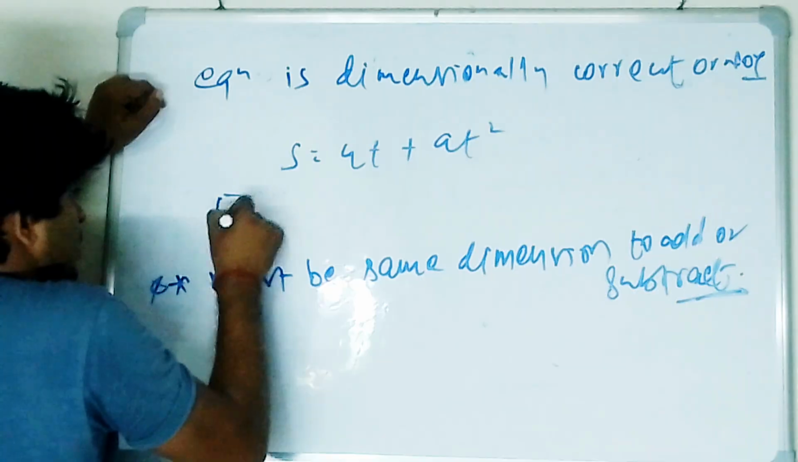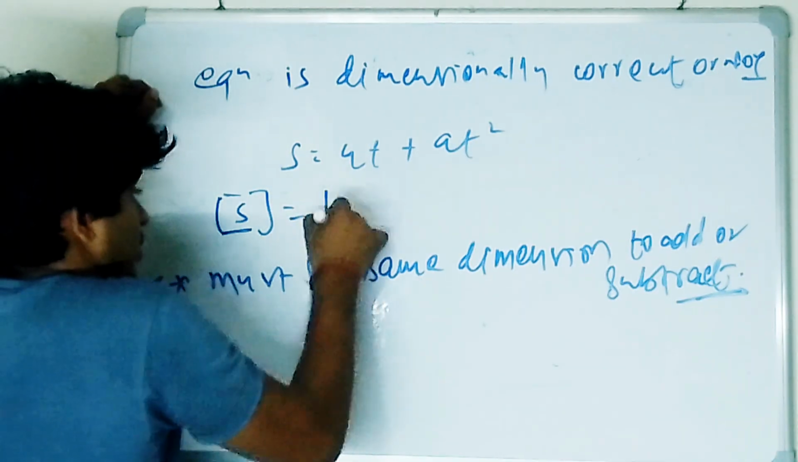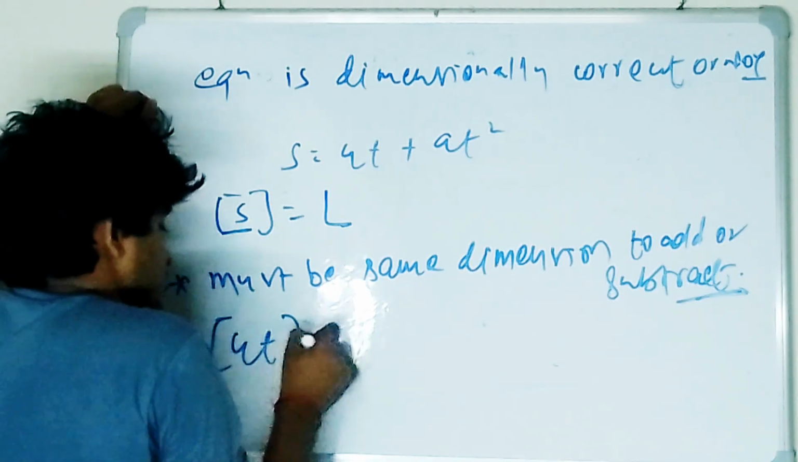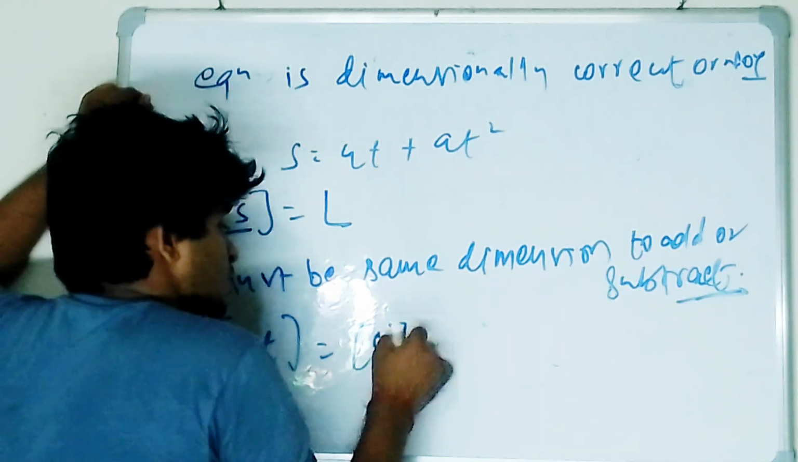So what's the dimension of s? The dimension of s here is L. What's the dimension of ut? The dimension of ut is the dimension of u into the dimension of t.